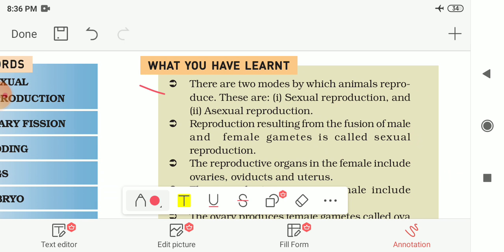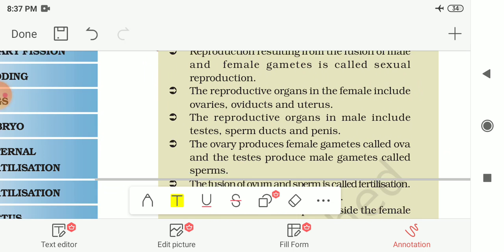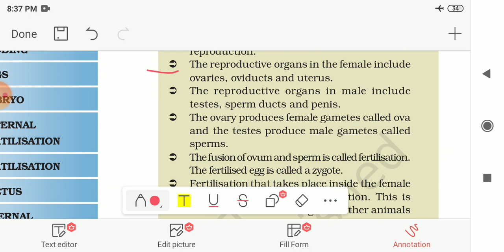In the starting we had seen that there are two modes by which animals reproduce: sexual reproduction and asexual reproduction. Reproduction resulting from the fusion of male and female gametes is called sexual reproduction. The reproductive organs in the female include ovaries, oviduct, and uterus, and in the male include testes, sperm ducts, and penis.